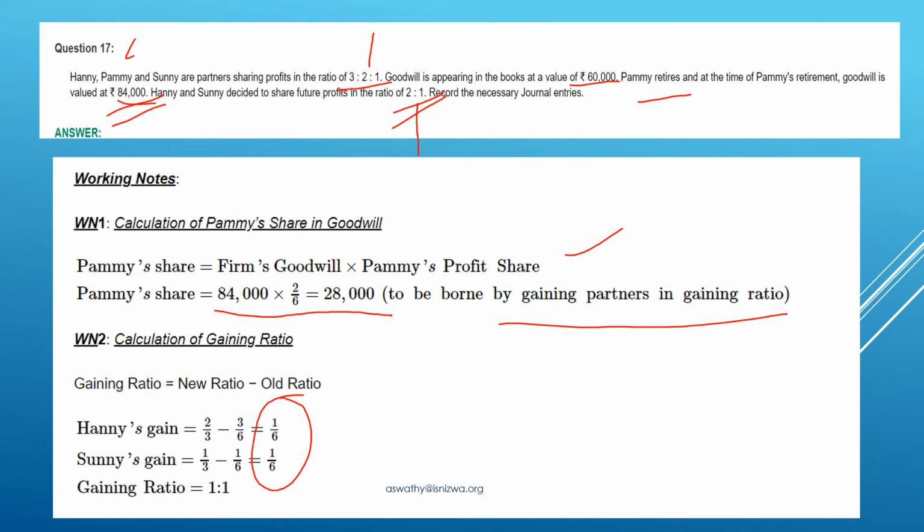So in this 1:1 ratio, I should distribute this 28,000. Pammy should get this 28,000, and this 28,000 should be borne by Hani and Sunny in the ratio 1:1, as 1:1 is their gaining ratio. Pammy's profit share is going to be gained by Hani and Sunny equally, in the 1:1 ratio.